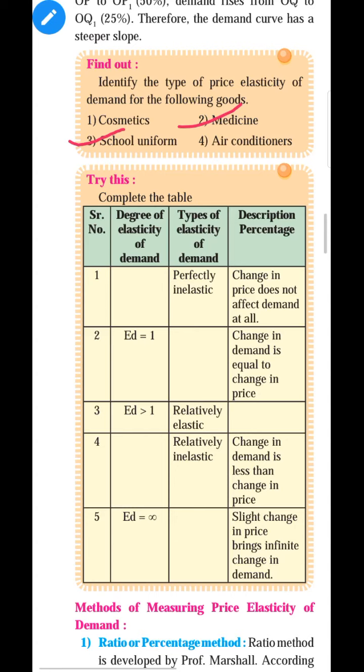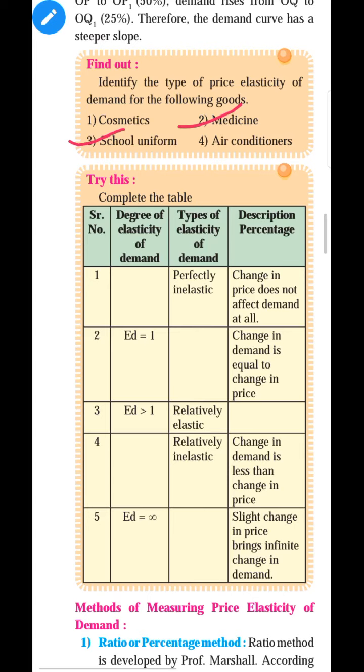So the demand for uniform is again inelastic, which means no change, whether price increases or decreases, your demand is perfectly inelastic, because it is a necessary good. Without uniform you cannot go to school wearing some other dress or cloth. So uniform is a necessary good.